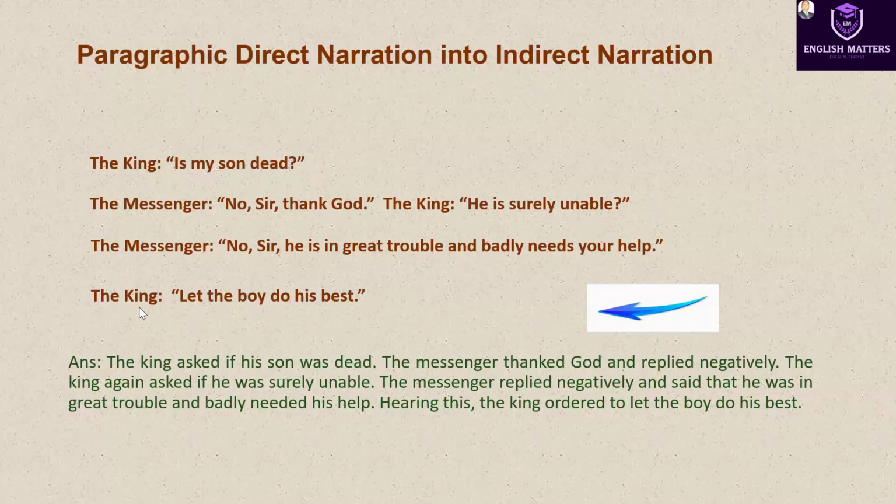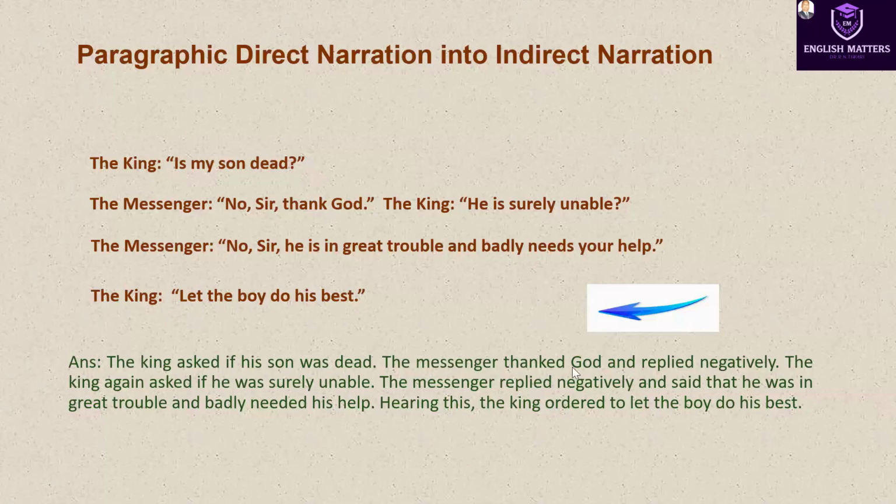Look at here. The king let the boy do his best. It is imperative sentence. So what is this? Hearing this, the king ordered. The king ordered to let the boy do his best. So full answer is, the king asked if his son was dead.